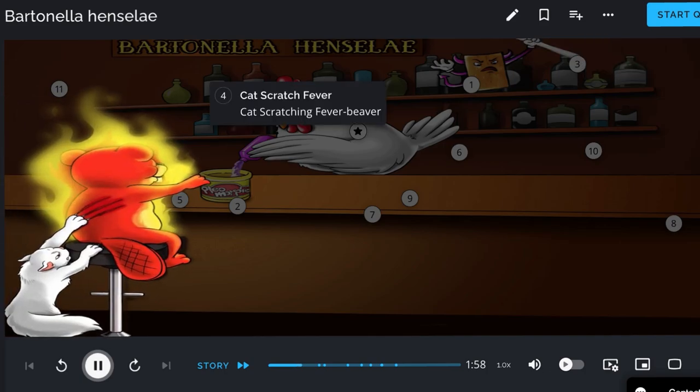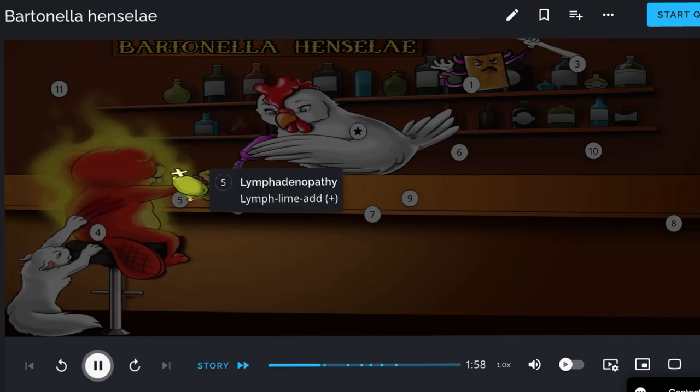Bartonella henselae is the causative organism of cat scratch fever, portrayed by the cat scratching the fever beaver. As its name suggests, cat scratch fever occurs after a cat scratch and is characterized by the development of fever and lymphadenopathy, depicted as the lymph-Lyme ad.